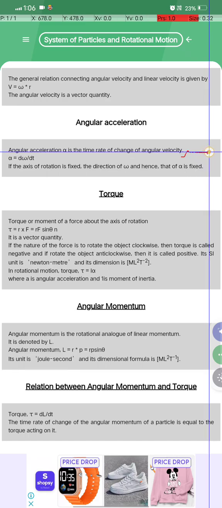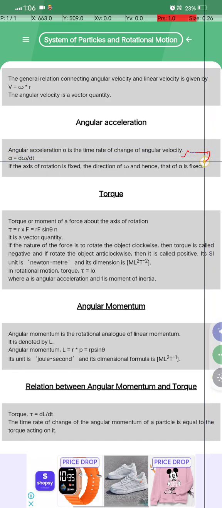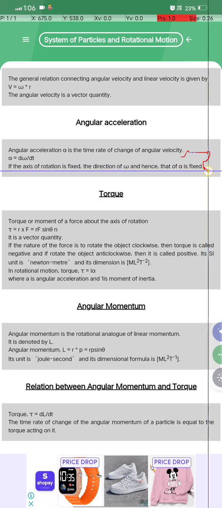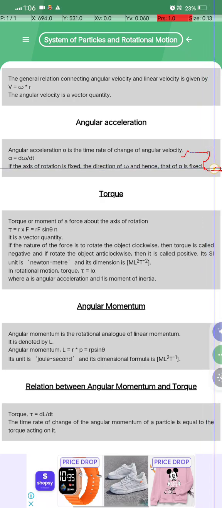It is the time rate of change of angular velocity. Okay, alpha is equal to d omega by dt, and if the axis of rotation is fixed, the direction of omega and hence that of alpha is fixed.